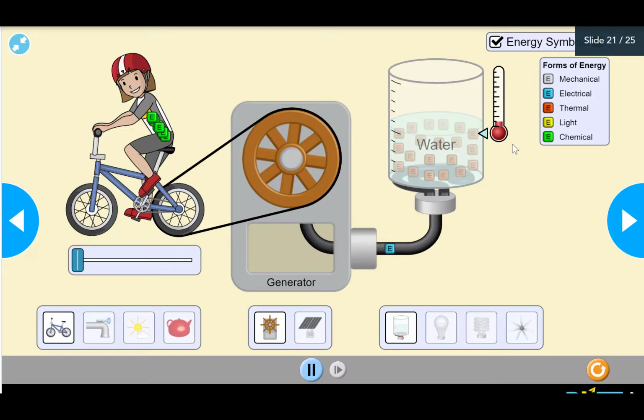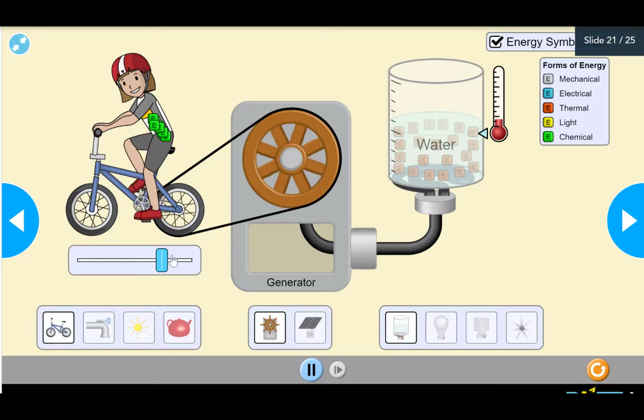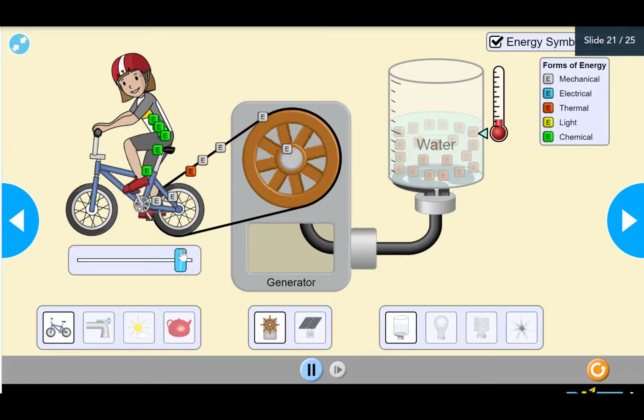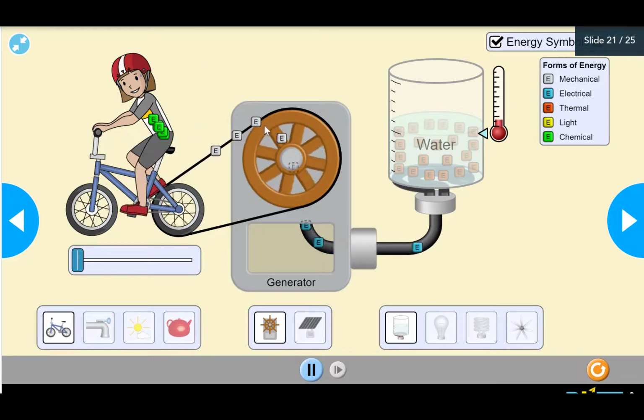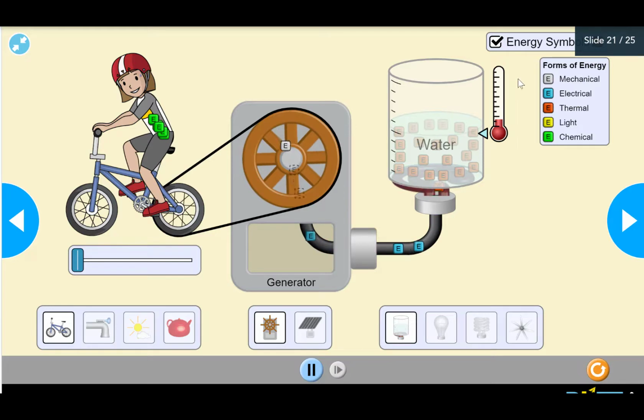Inside our body we have chemical energy that comes from eating food. Now when the girl is riding the bike, it's moving. So look, the energy of the food, or chemical energy, is transforming into mechanical or kinetic energy.